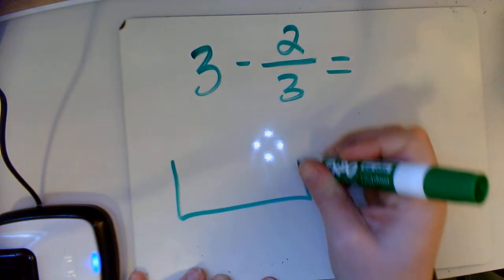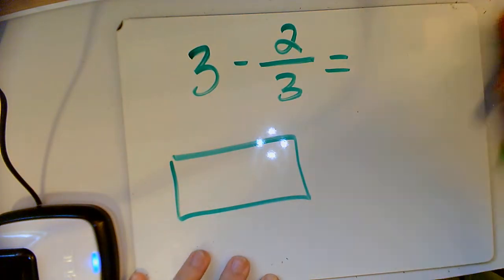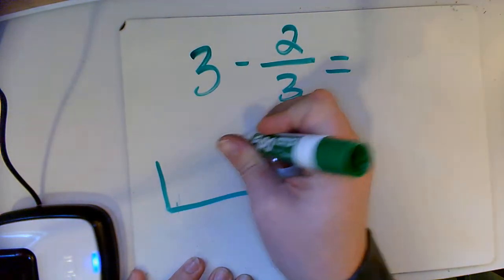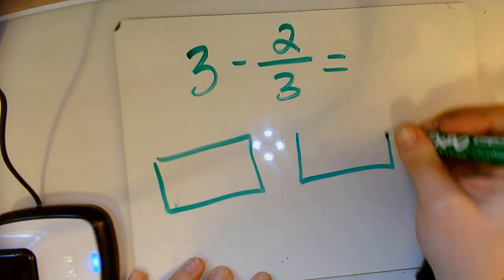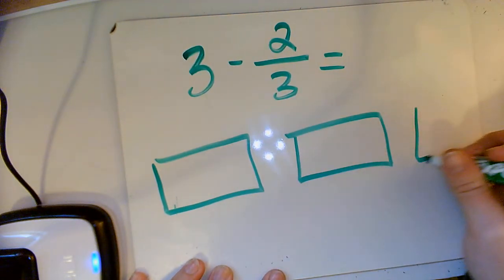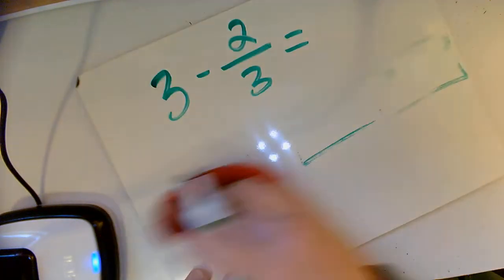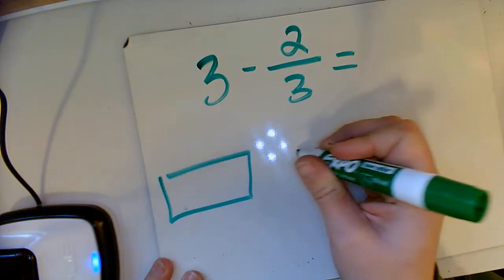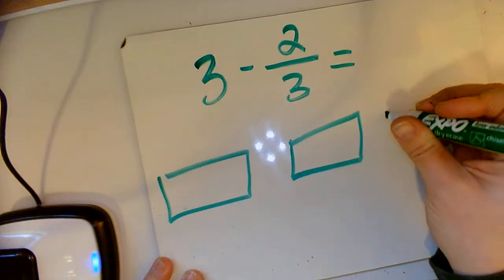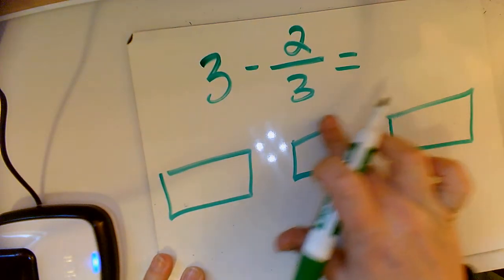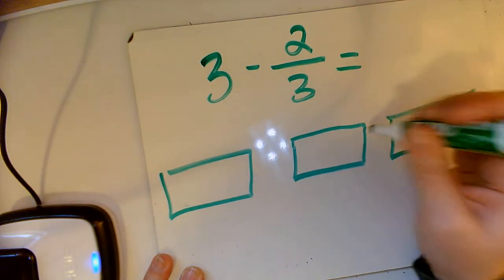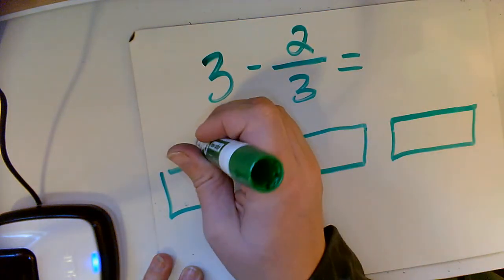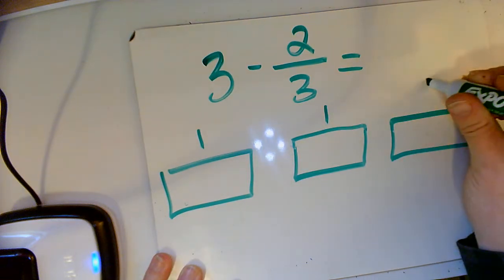And if you want to draw them separate, sometimes it messes with our eyes if we draw it and break it into 3, because we're like, wait a second, is that thirds or is that 3 wholes? Okay, they're not perfect, but you see what I'm trying to do. So each of these are going to be worth 1. So this is 1, 1, and 1.